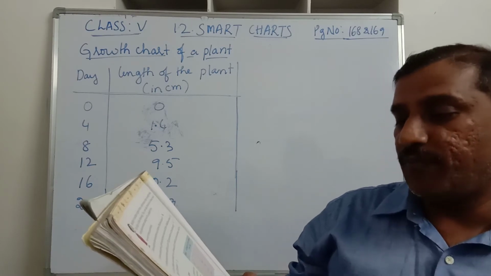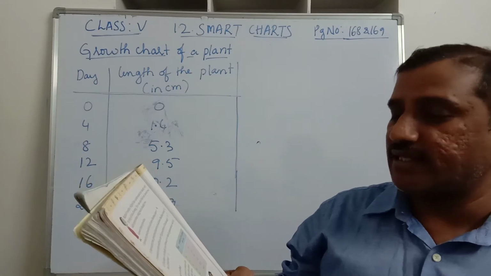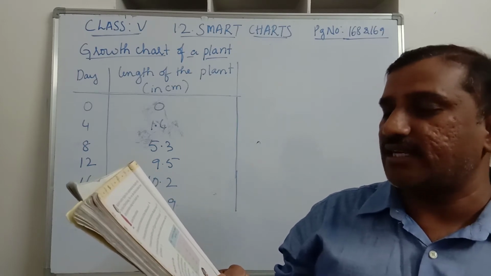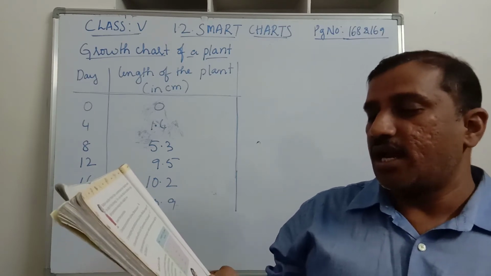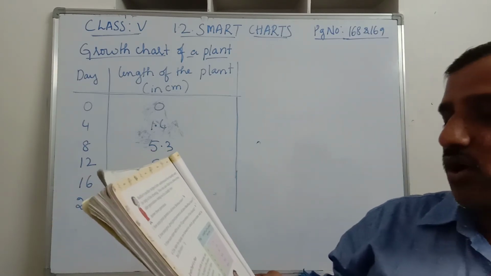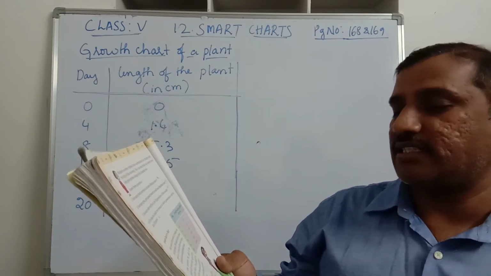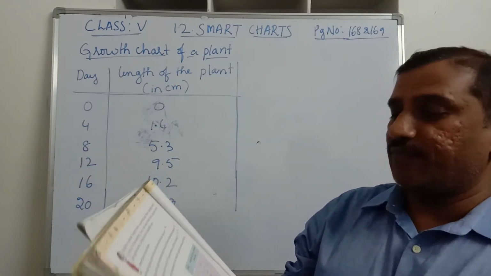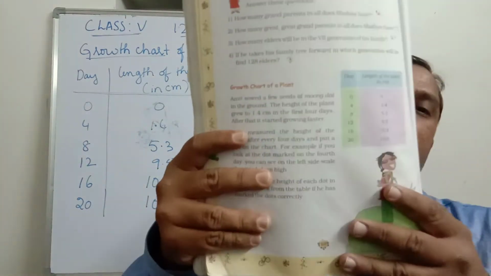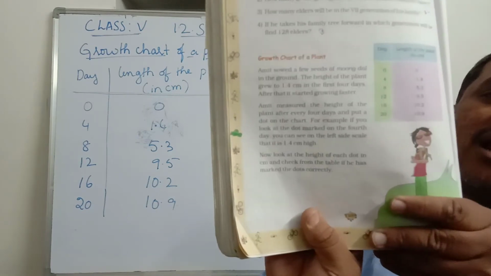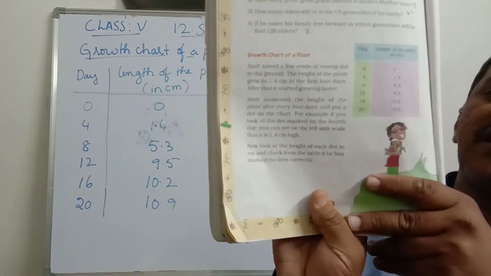For example, if you look at the dot marked on the 4th day, you can see on the left side scale that it is 1.4 centimeters high. Now look at the height of each dot in centimeters and check from the table if he has marked the dots correctly. So here we have the table, where he recorded that he measured the height of the plant after every 4 days.